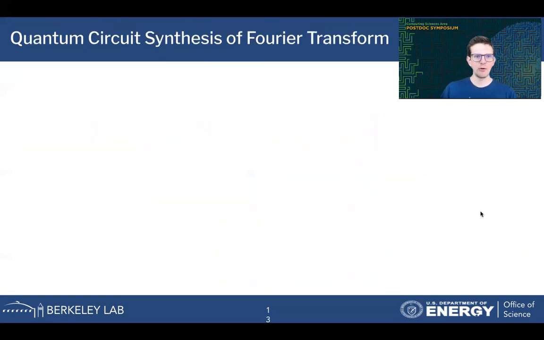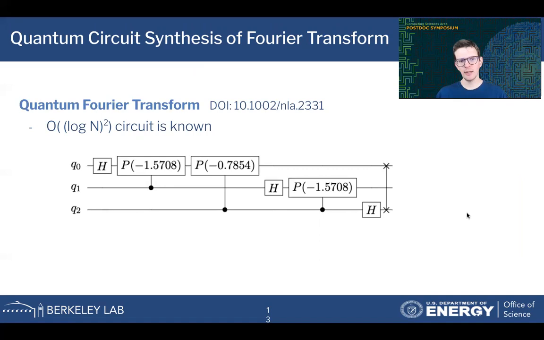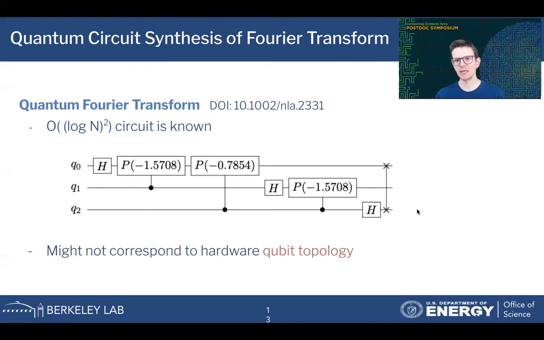If we now look, for example, at the quantum Fourier transform, it is well known that for an n by n matrix, the quantum Fourier transform can be applied in log n squared gates. This is a theoretical result, and I've drawn the 3-qubit quantum Fourier transform circuit on the slide. And we see here that there are interactions between qubit 0 and 2, for example, in this gate and in the final gate. This might not be possible to run physically on quantum hardware because it might not correspond to the topology and connectivity of the qubits.